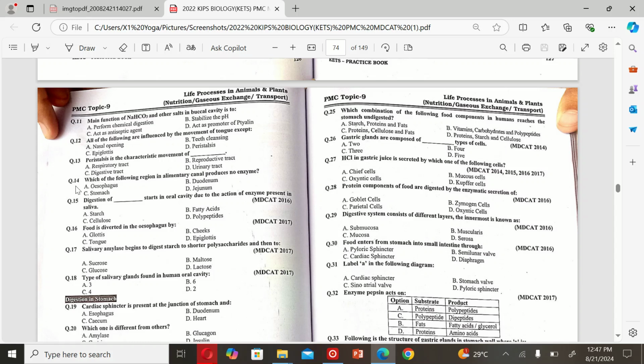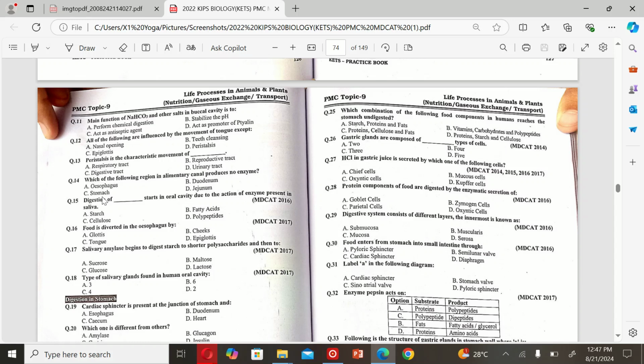Digestive tract. The next MCQ is: which of the following regions in the alimentary canal produces no enzyme? A. Esophagus. B. Duodenum. C. Stomach. And D. Jejunum. So the correct option is A.